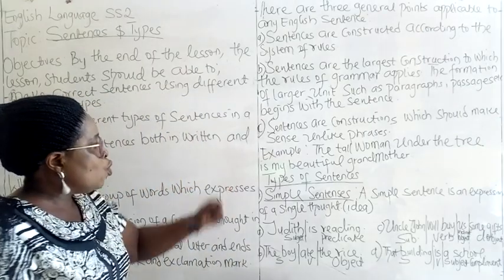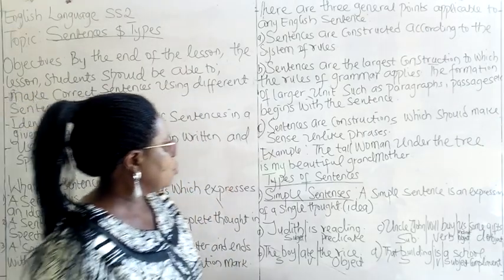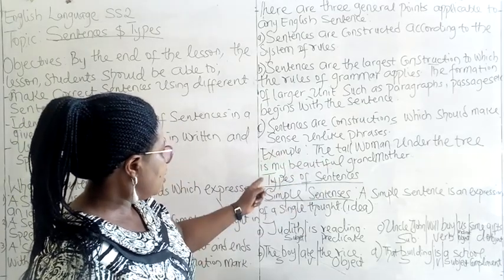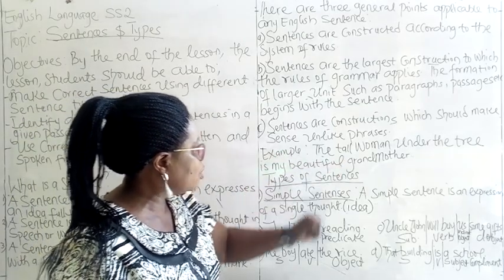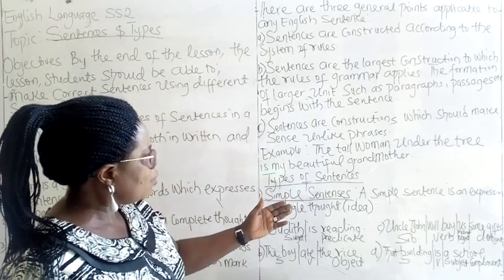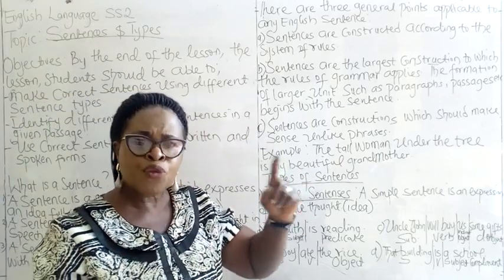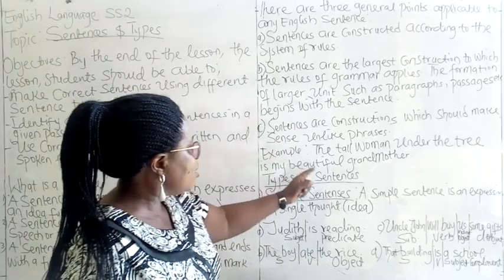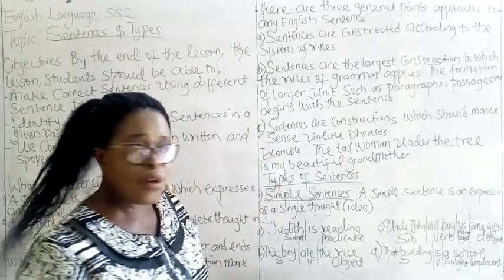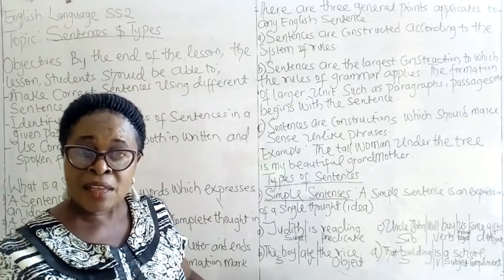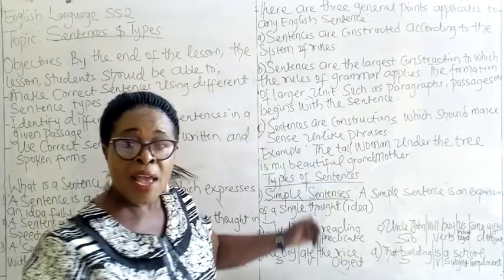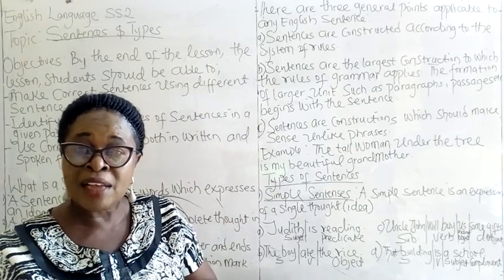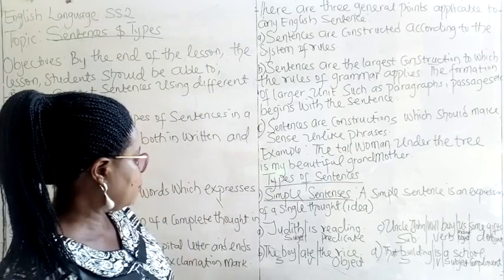Then let us look at the example. The tall woman under the tree is my beautiful grandmother. You will find out that there is a unit of thought in this statement or sentence. There is also a rule of grammar in this sentence. There is a subject, there is a predicate, before a sentence will be referred to as a complete sentence.